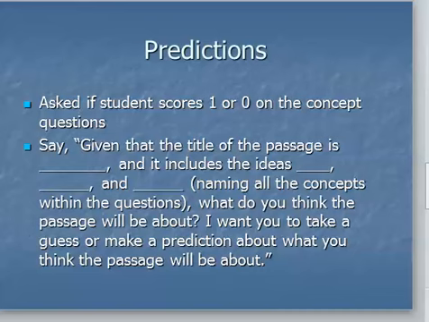The prediction task directions are, "Given that the title of the passage is," and you read in the title of the passage, "and it includes the ideas, blank, blank, blank, and blank," naming the concepts within the actual concept questions, "what do you think the passage will be about? I want you to take a guess or make a prediction about what you think the passage will be about." Those same directions are on page 38 in the manual. You record their response and you indicate, does it sound like they're familiar with the concept or unfamiliar?